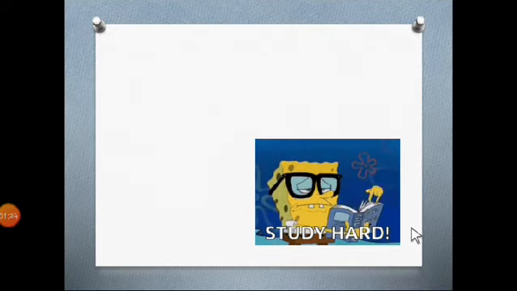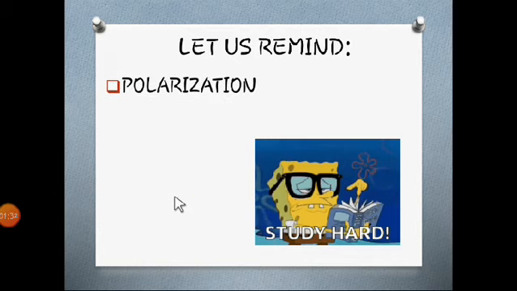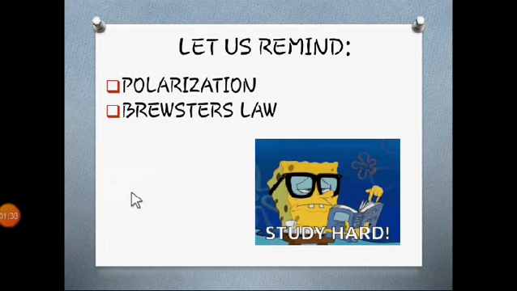Before moving on, as usual, we are going to see the points which we learned in the previous lecture. In the previous lecture we did polarization, and also saw Brewster's law. So what exactly is polarization? Polarization is nothing but a restriction on the waves, by which a wave comes in a restricted form, in a plane form, so it is called polarization. The basic thing to remember is that only a transverse wave will show the phenomenon of polarization. A longitudinal wave will not.